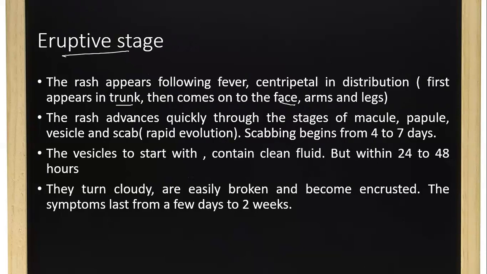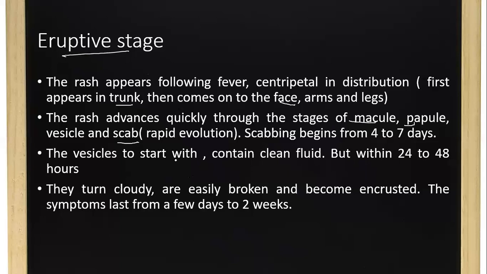The rash advances quickly through the stages of macule, papule, vesicle, and scab, which means rapid evolution can happen. Scabbing begins from 4 to 7 days. Initially it will be a macule, then it will change into papule, vesicle, and scab formations of the rash in the eruptive stage.